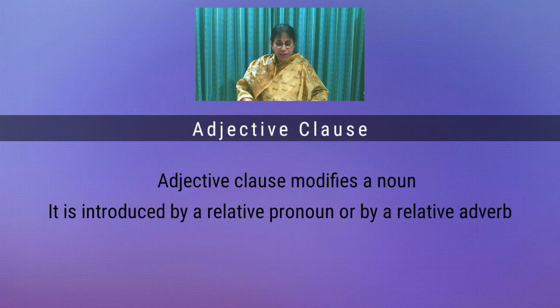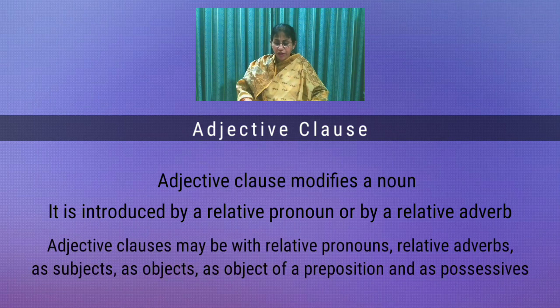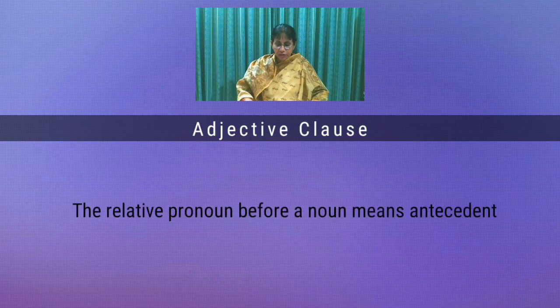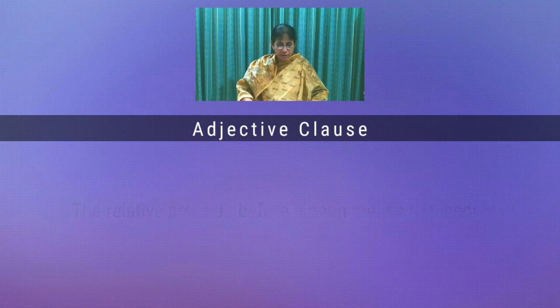An antecedent is placed before an adjective clause. Adjective clauses may be with relative pronouns, relative adverbs as subjects, as objects, as object of a preposition, and as possessives. What is an antecedent? The noun before the relative pronoun is the antecedent.